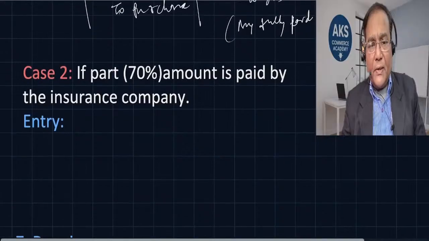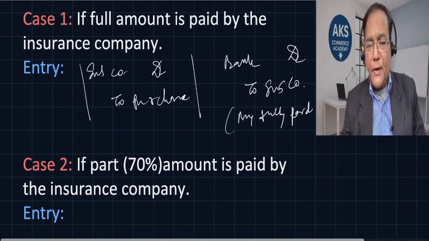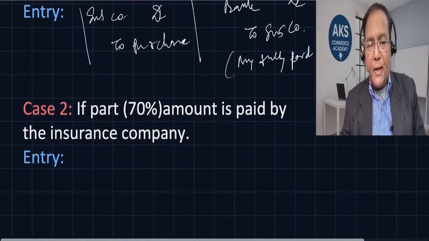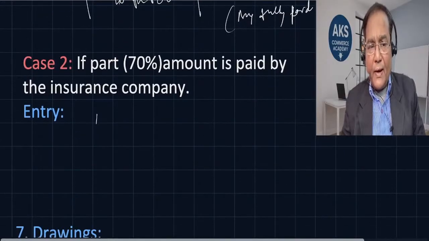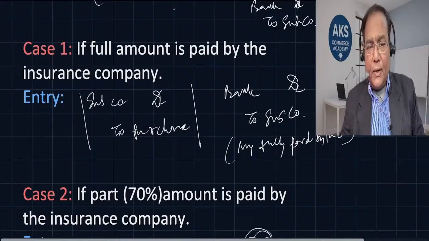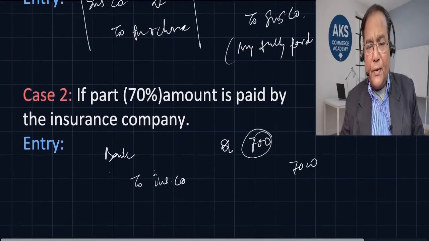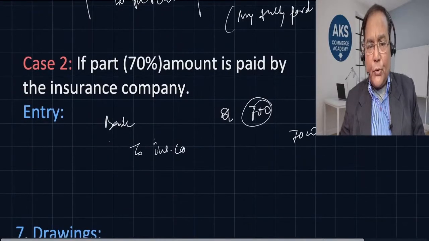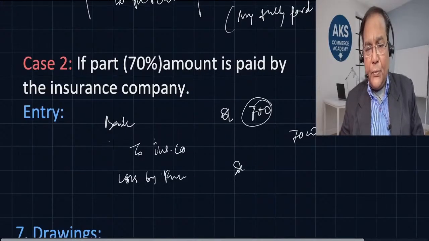So for making it due, we will debit the insurance company, to purchases first of all. And when they are making the payment, the entry we will do is bank debit. So 70% we have received. Out of 1000, let us say 700 rupees received. Out of this 1000 rupees of total loss, 700 to making due, insurance company was debited with 1000, right? So we made a due of 1000 rupees, but we have received 700 only. So the remaining 300 is loss by fire, debit to insurance company.